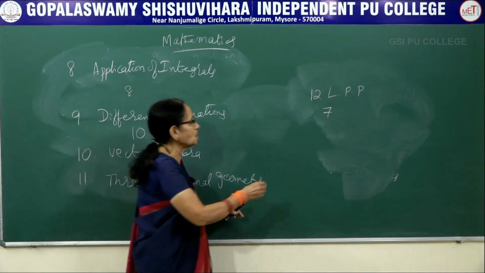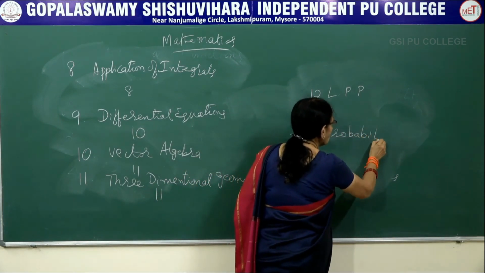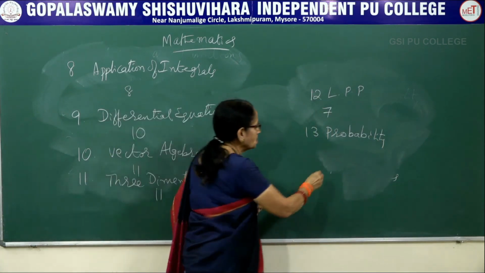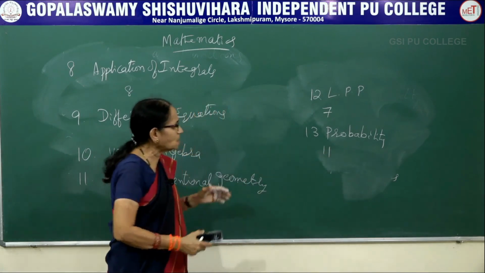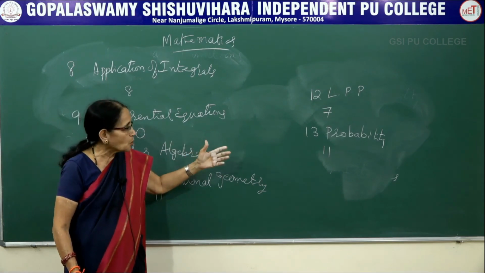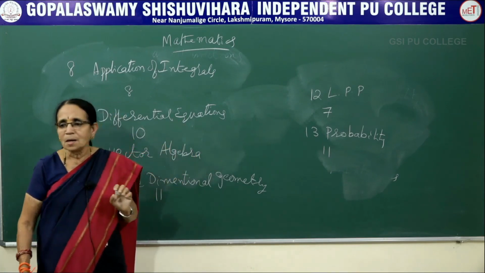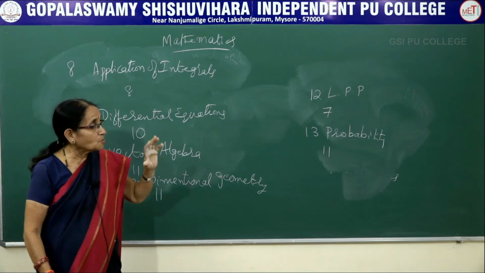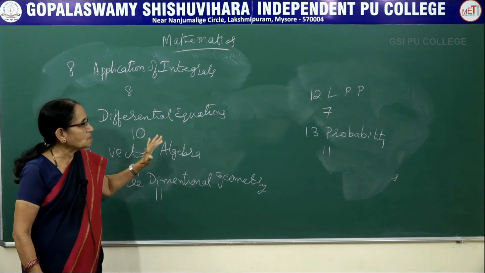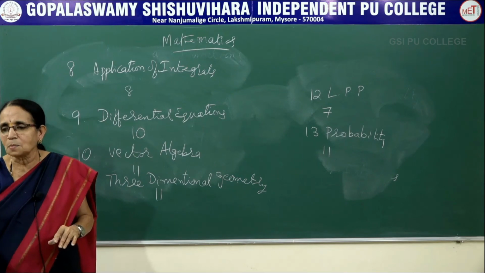The last chapter is probability. This carries 11 marks again. In first year PUC, we gave you only a little bit of information. Here we are going to work out more problems and there will be formulas, so you have to study it properly. Totally the question paper has been set for 150 marks and you have to answer 100 marks. So these are the 13 chapters you are going to study in your second year PUC mathematics classes.